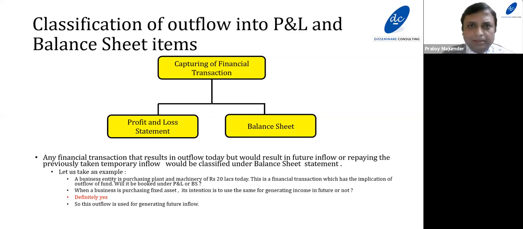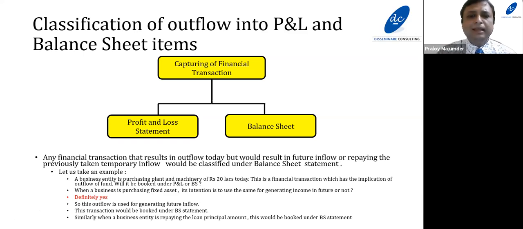So this is an example when a business entity is incurring some outflow of fund, but by using that outflow, the business entity is getting something which would be used for generating income in future. In that case, it would be booked as an asset in the balance sheet. Let us take another example. When a business entity is repaying a loan installment, what does it indicate? It is basically the payment of some inflow which has happened in the past. So this will also be booked in the balance sheet.